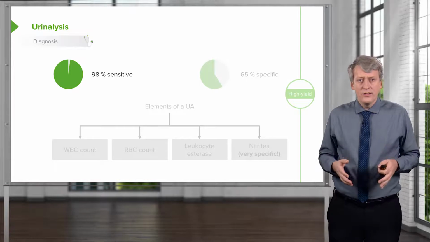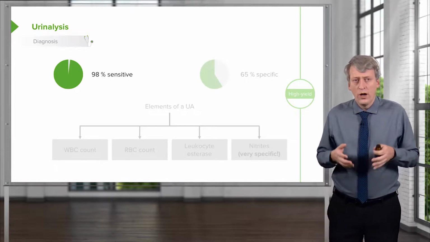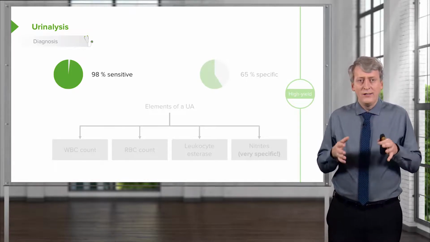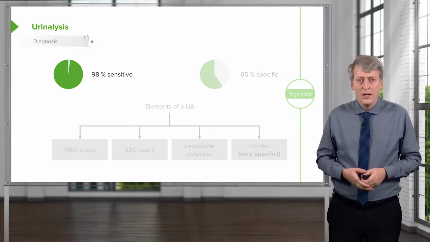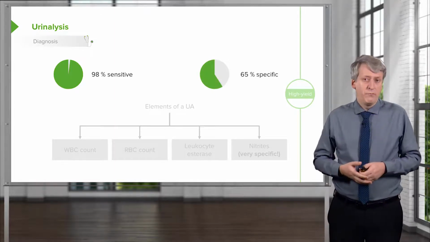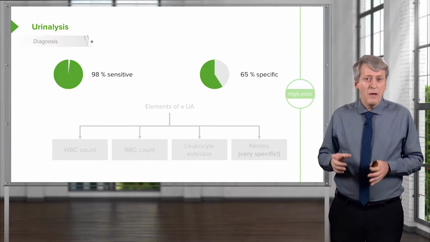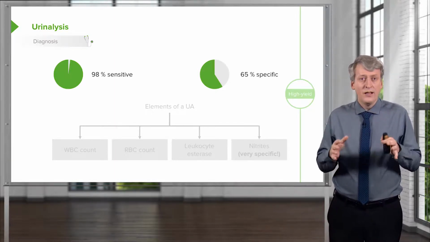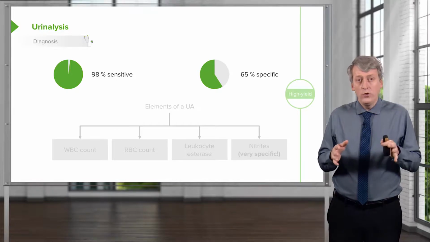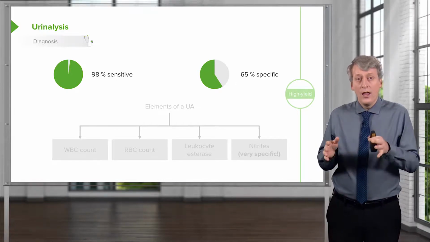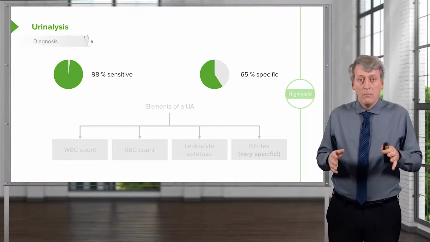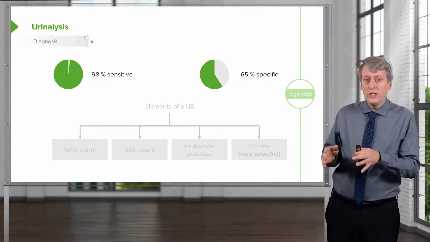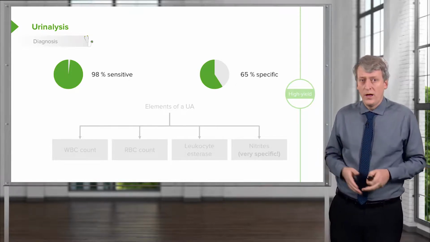The urinalysis is a very effective test for a urinary tract infection. It is in fact 98% sensitive. However, it's only 65% specific. That means it has about a 35% false positive rate. A urinalysis has a likelihood of showing you a positive result when you have a urinary tract infection. But when you don't, it has a reasonable shot of still showing you a positive result.